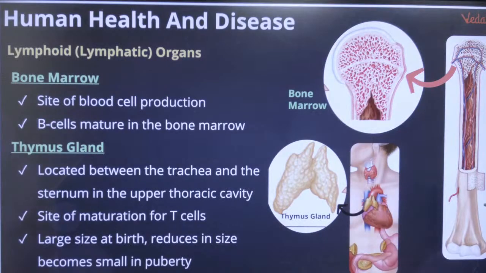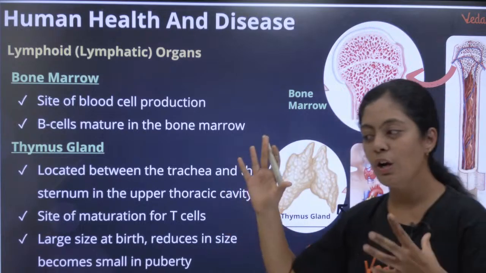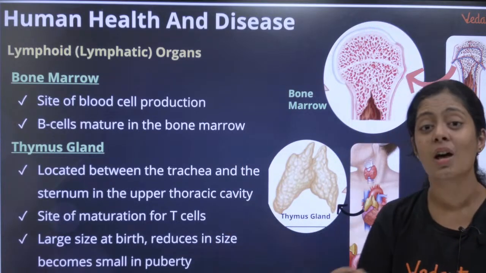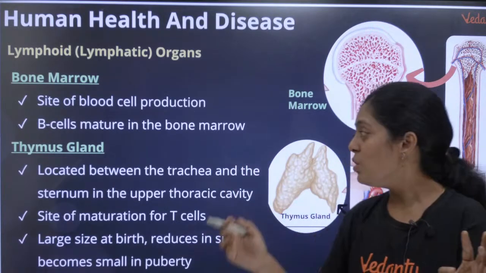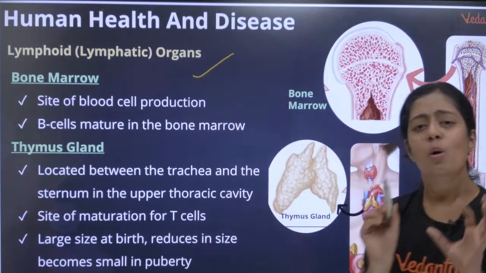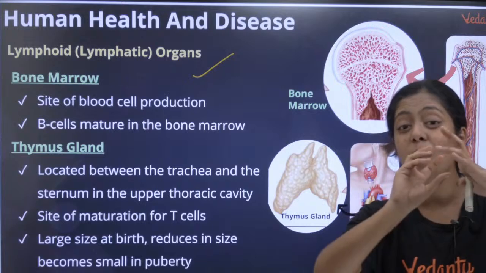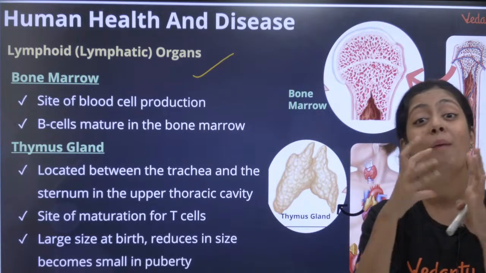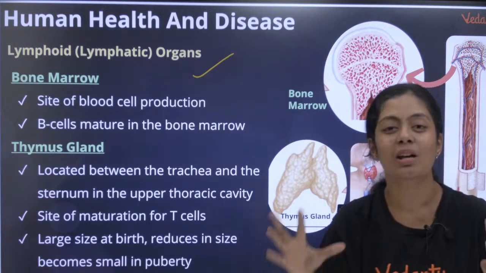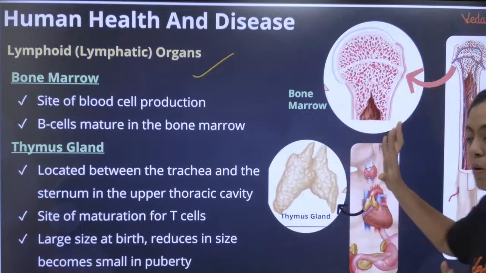So let's start with the primary lymphoid organs. We also call them organs of the immune system. So முதல்ல இருக்கிறது bone marrow. Bone marrow na enna pasangala? So you have bones. Inside the bones there is a matrix-like structure. That matrix-like structure is called bone marrow. யாரெல்லாம் non-veg சாப்பிடுறீங்க உங்களுக்கு கண்டிப்பா தெரியும் what bone marrow is.